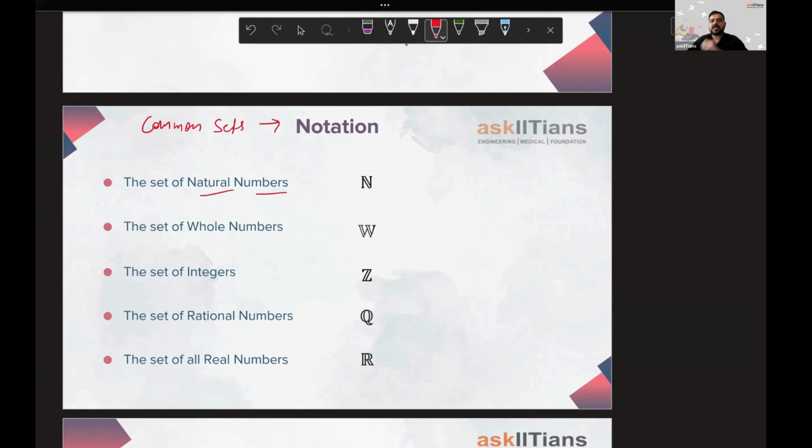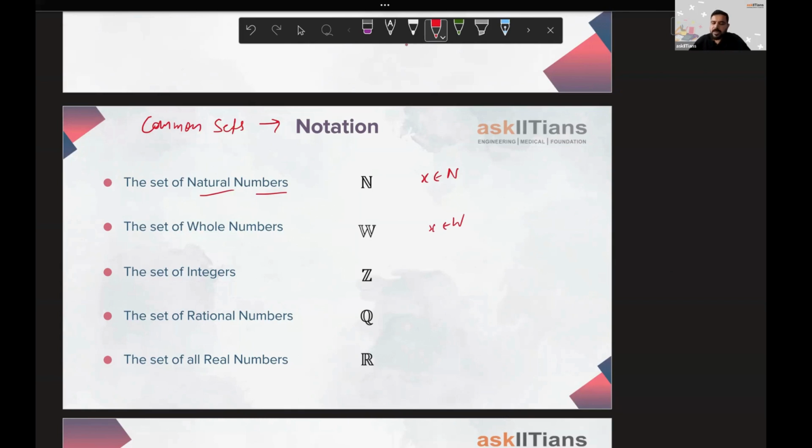So if I'm saying x is a natural number, I'll be writing this as x belongs to N, capital N. Whole numbers. Whole numbers we denote by W. So let's say if I have to say x is a whole number, I'll be saying x belongs to the set of whole numbers.